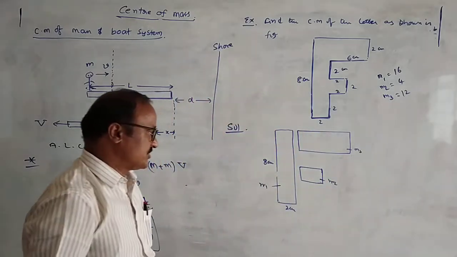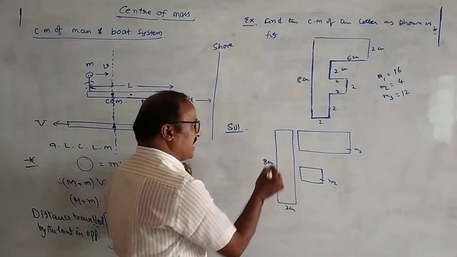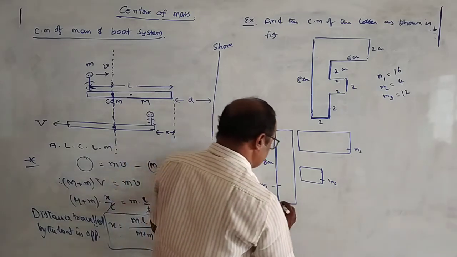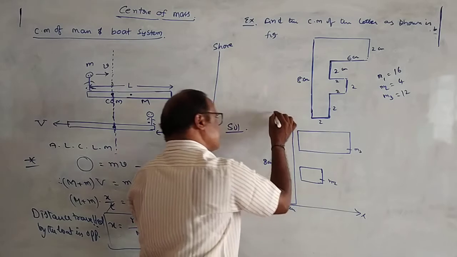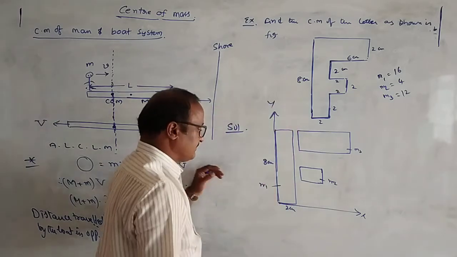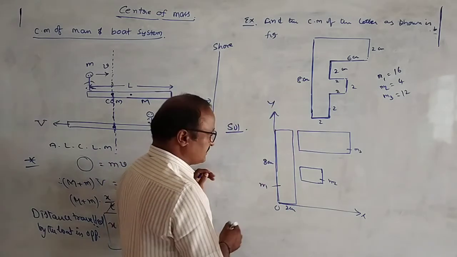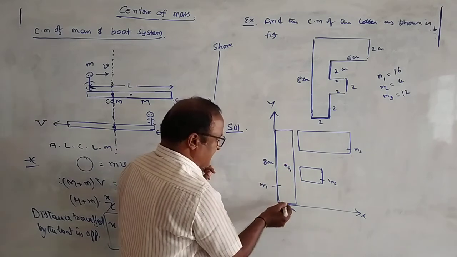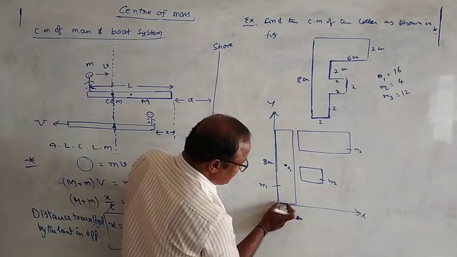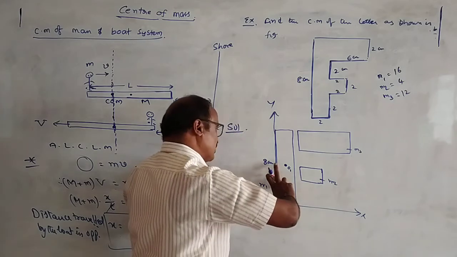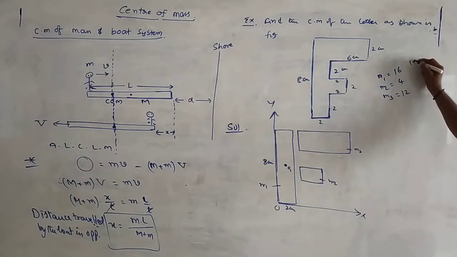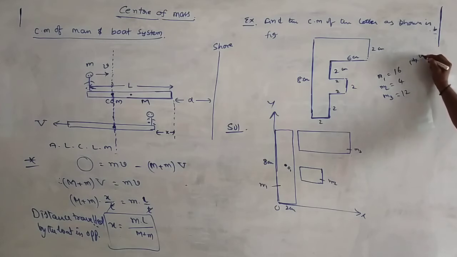m1, m2, m3 are done. Now what are the coordinates of these 3 parts? To determine them, let us imagine this is the x axis and this is the y axis. Okay, and this is the origin. Suppose this is the center of mass of the first body. The center of mass is lying at a distance 1 centimeter along the x axis and 4 centimeters along the y axis. So for m1 the coordinates x1, y1 are equal to 1, 4.